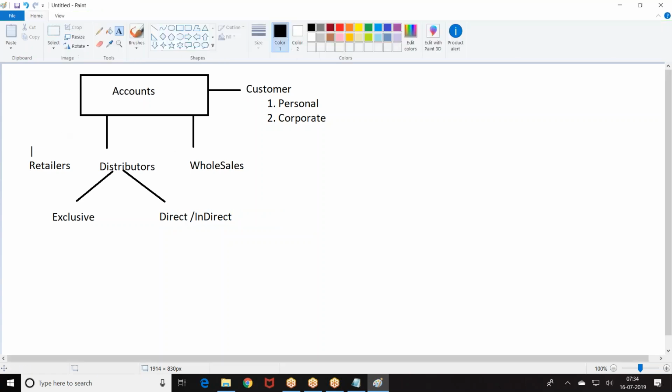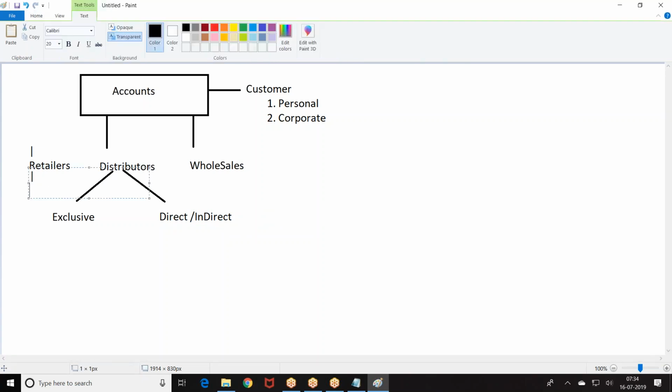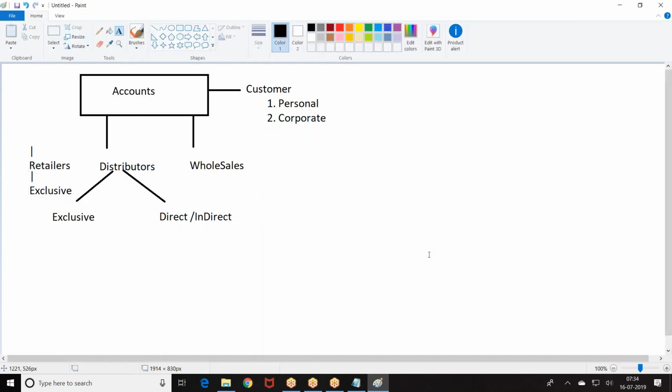Now, this is exclusive, I told. Exclusive showrooms, I only sell your products. We have exclusive retailers. Exclusive distributors will be there, exclusive retailers will be there. They only sell your products. They open a showroom where they sell only your Kent products. No other products will be sold. Now, when you say other retailers, they will sell your Kent as well as other things also.